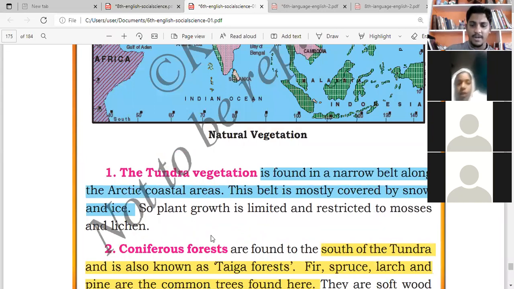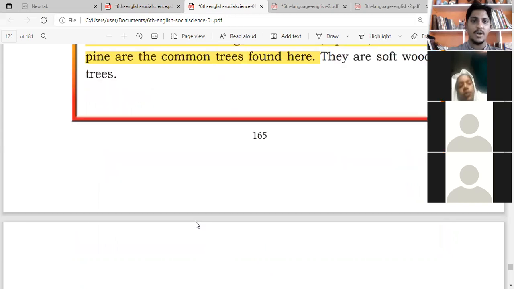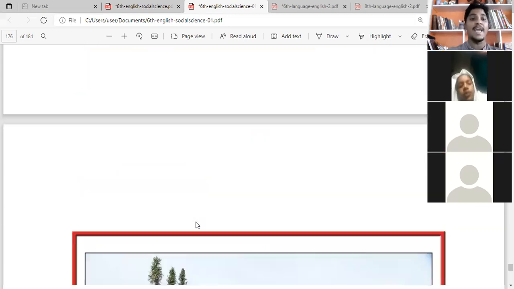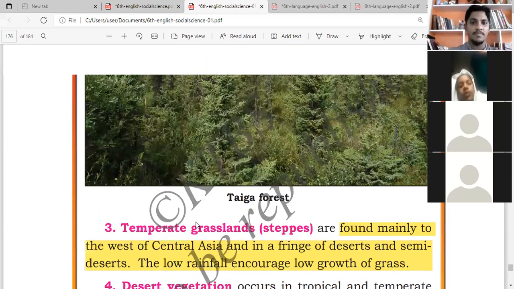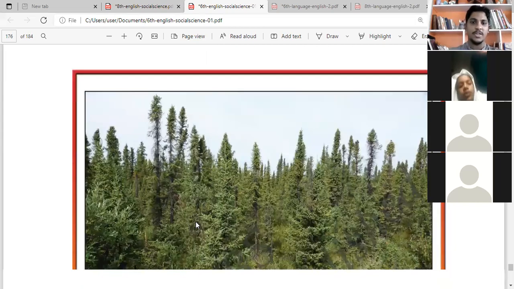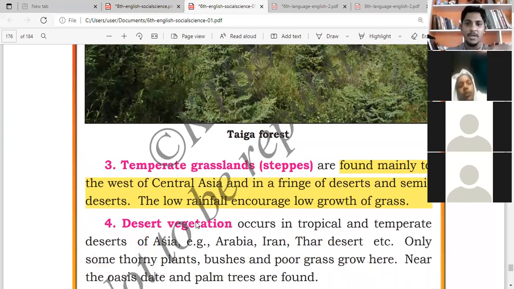Then again, coniferous forest. In coniferous forest we have taiga forest. We also call them softwood trees, the pine trees, the tall tree you saw, right? They grow like that, the tall green tree. That is called coniferous forest. Pine trees are found in coniferous forest, like a Christmas tree. See, this is called taiga. This is how coniferous forest looks like, this Christmas tree. Okay, good.